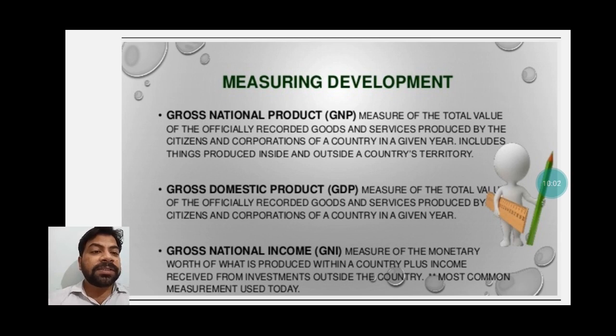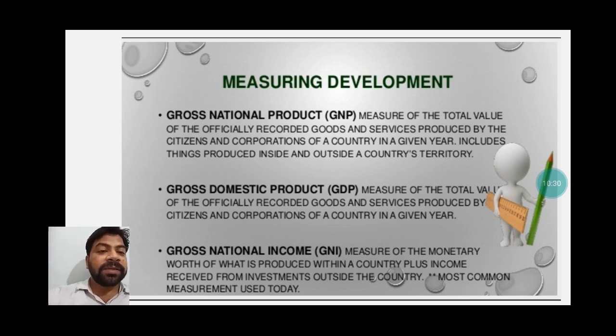Now just see gross national income, GNI. What is this? A measure of the monetary worth of what is produced within a country plus income received from investment outside the country. Most common measurement used today. So GNI is also very important. It is counting our country's investment as well as the investment we did in other countries also. That is the GNI.